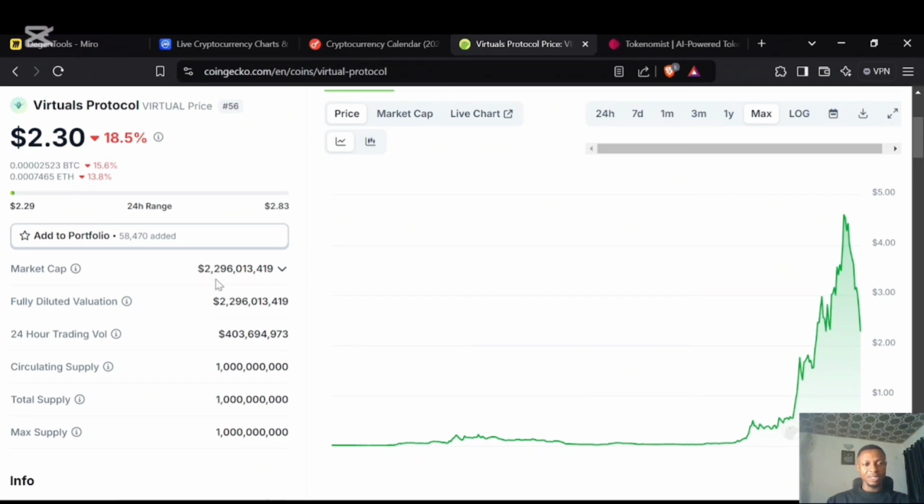Now, looking at the market cap, $2.2 billion. Looking at the fully diluted market cap, we also want to pay attention to the trading volume.